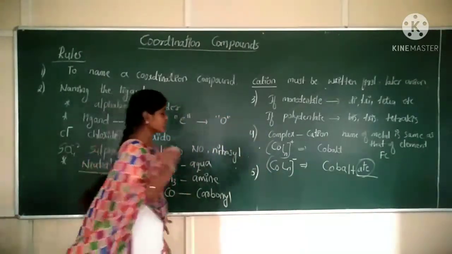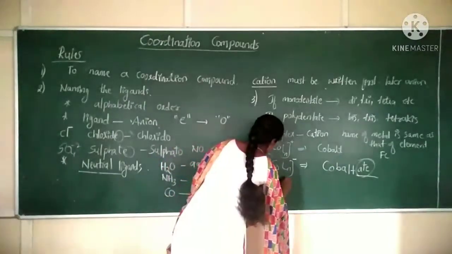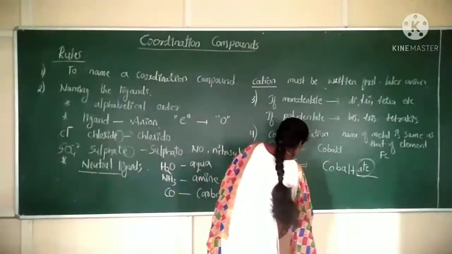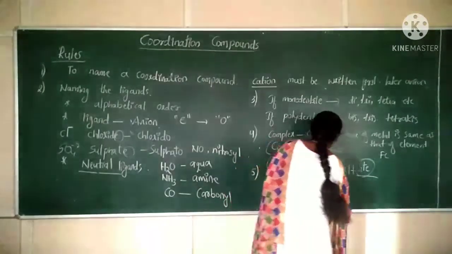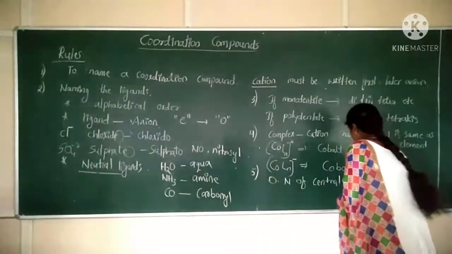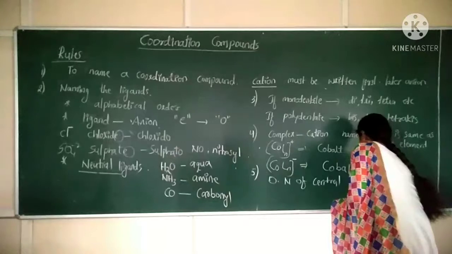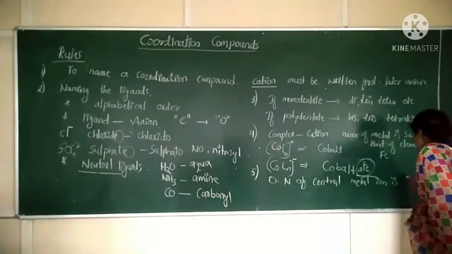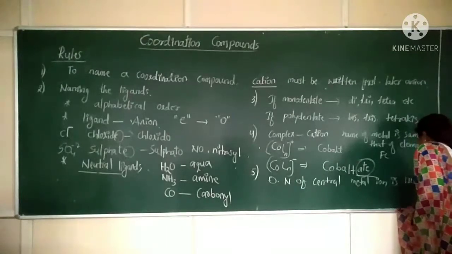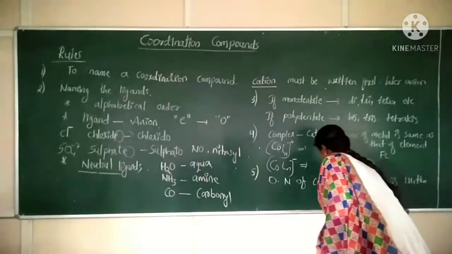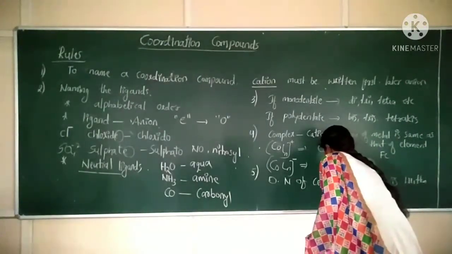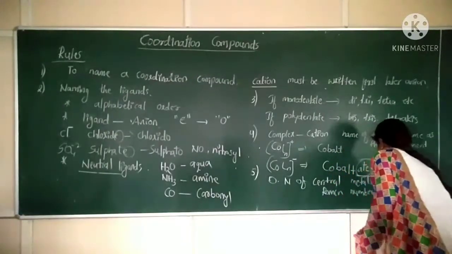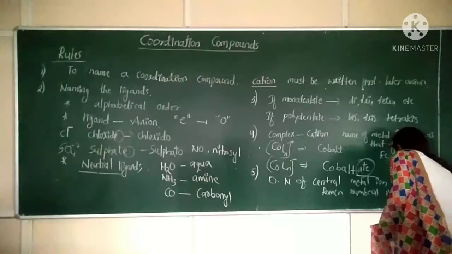Next, the fifth rule is oxidation number. The oxidation state of the central metal atom, the central metal ion, is written in terms of a Roman numeral in parentheses, in a bracket.